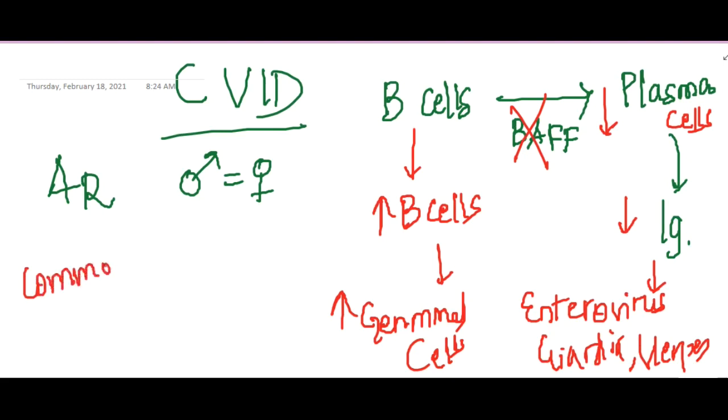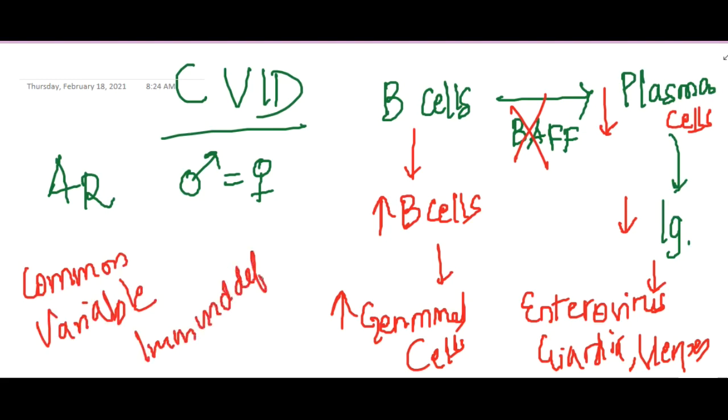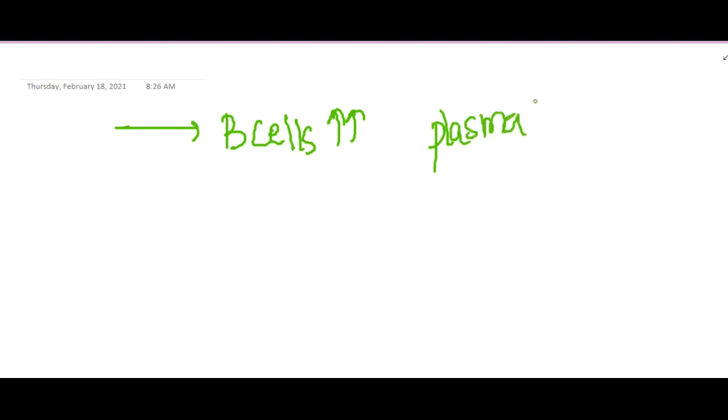What is this? Common variable immunodeficiency. Okay, right. So here, because of this, there is a B cell problem: B cells are actually increased, and plasma cells are decreased, and along with that there is absence of inducible co-stimulator.